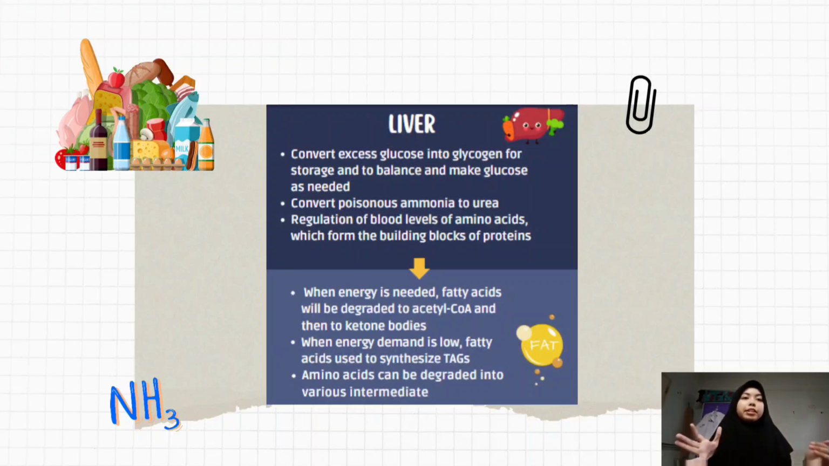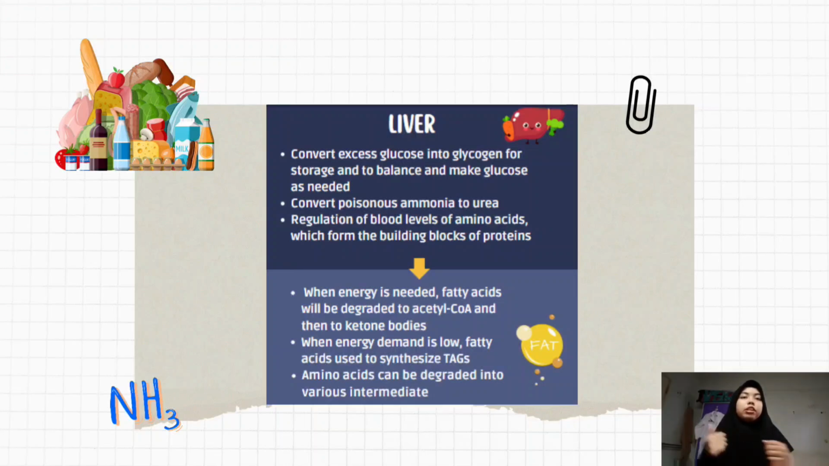Next is amino acid regulation. The liver will maintain the balance of amino acids in the blood. Amino acids are the building blocks of protein, and the liver will ensure they are available for protein synthesis or metabolic needs. For fat metabolism, when energy is required, fatty acids are broken down by the liver into acetyl-CoA and enter the Krebs cycle, which will next be converted into ketone bodies.